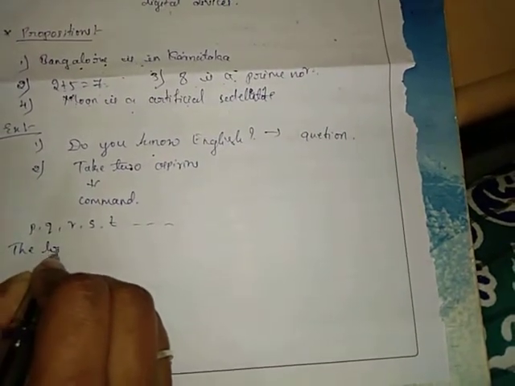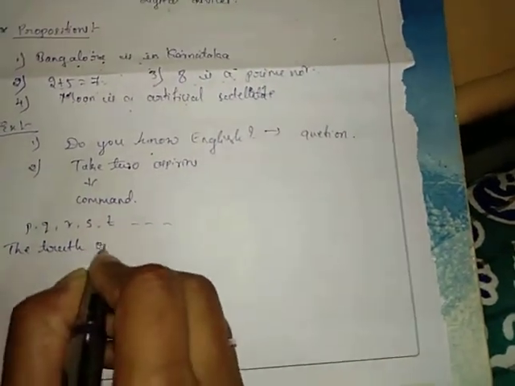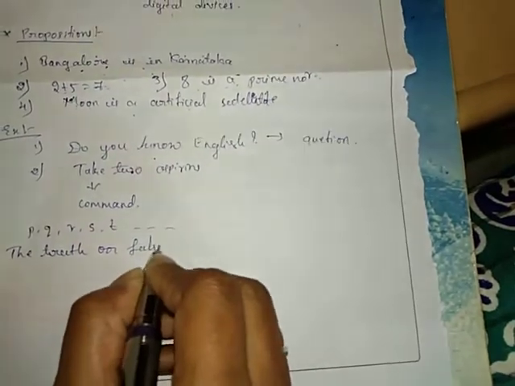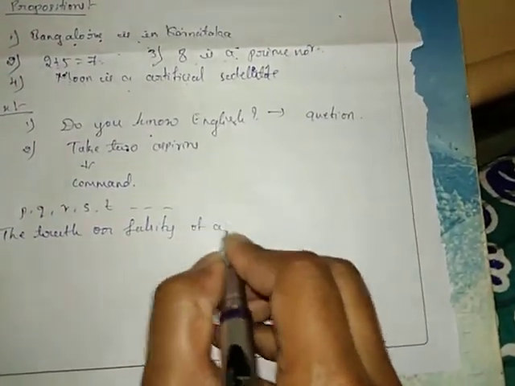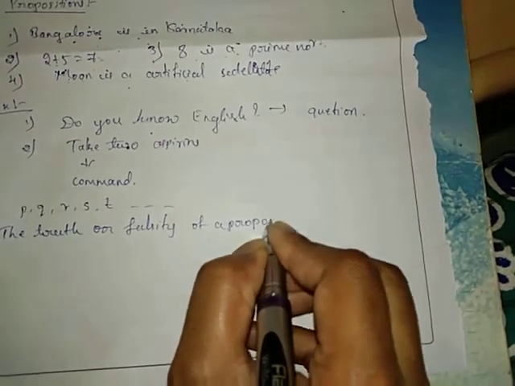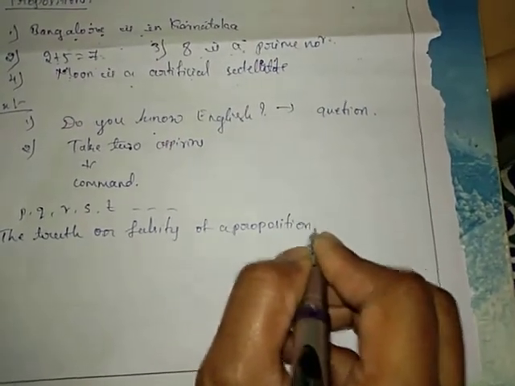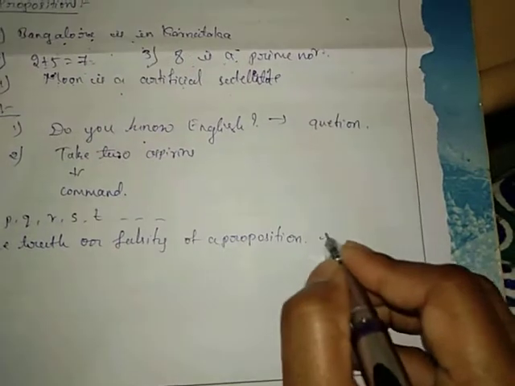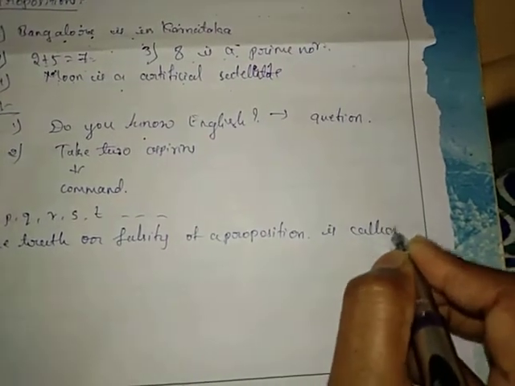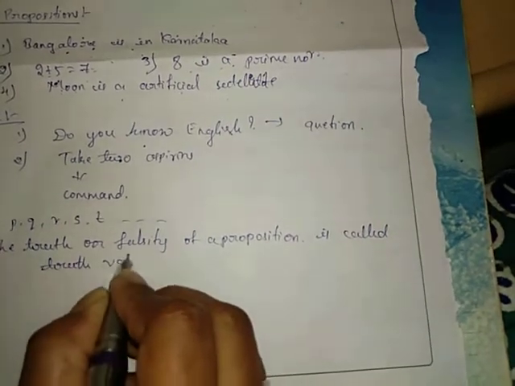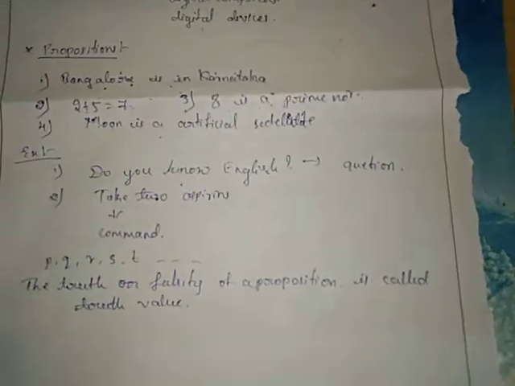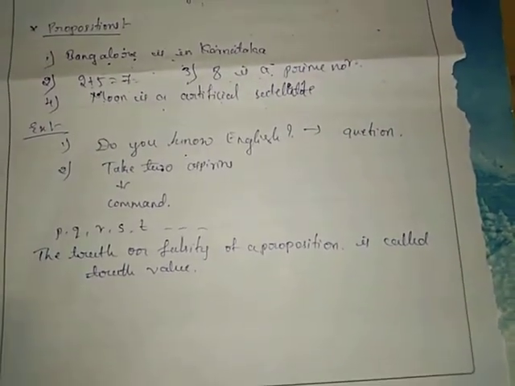The truth or falsity of a proposition is called truth value. So here you have an example.